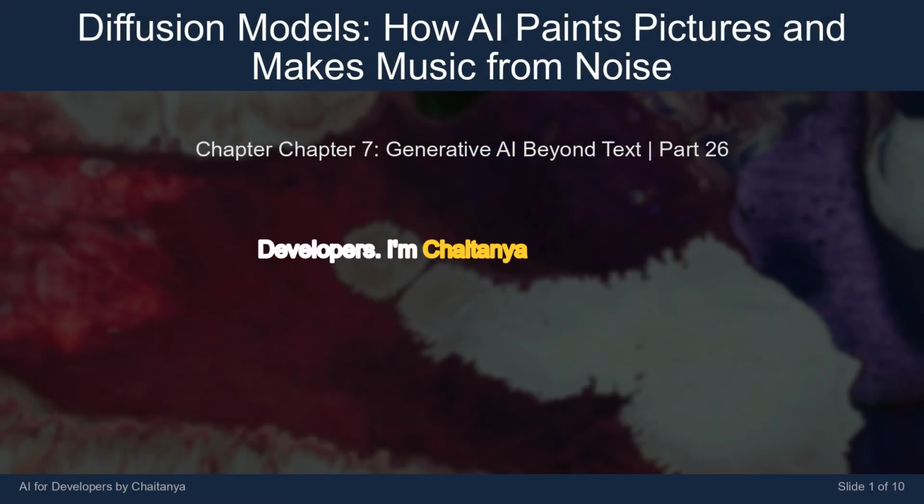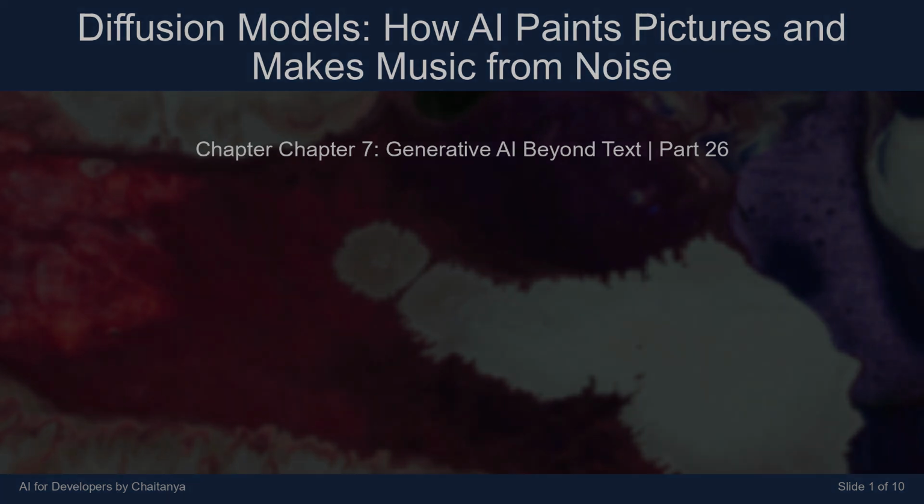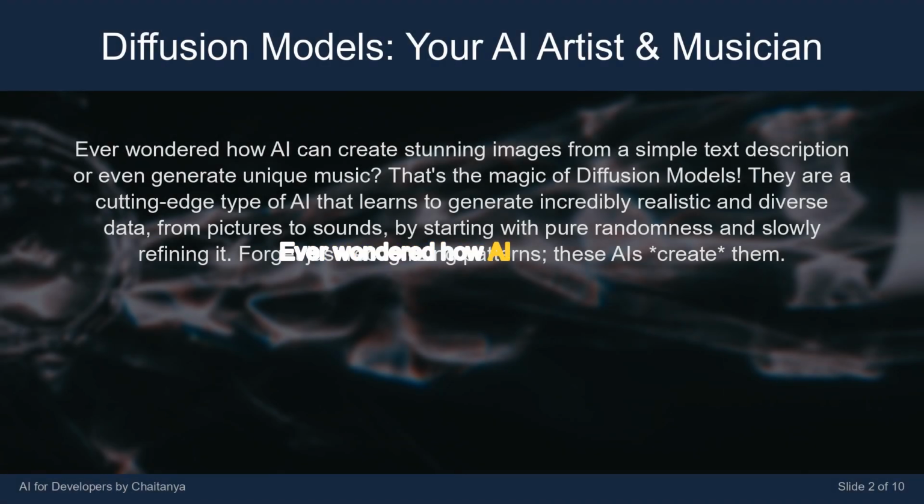I'm Chaitanya talking bot. Today's lesson is titled Diffusion Models: How AI paints pictures and makes music from noise. Ever wondered how AI can create stunning images from a simple text description or even generate unique music? That's the magic of diffusion models. They are a cutting-edge type of AI that learns to generate incredibly realistic and diverse data, from pictures to sounds.